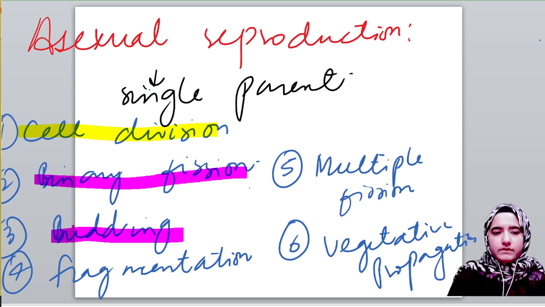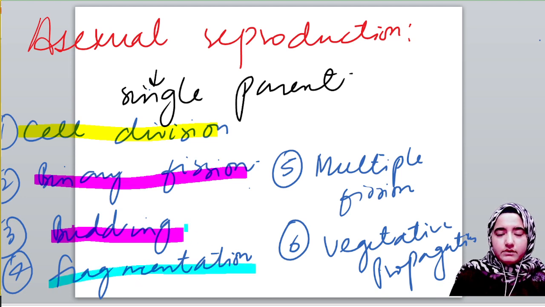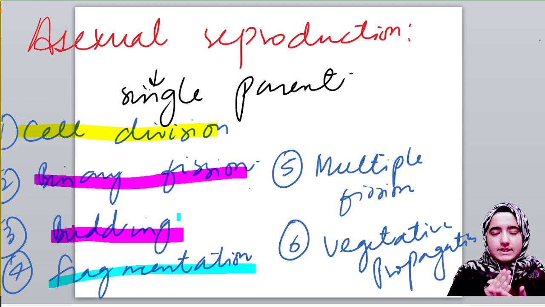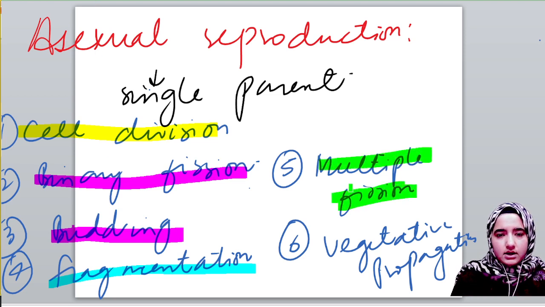Okay, then we saw fragmentation. In fragmentation, a parent organism breaks into pieces or fragments, and each fragment has the capability to grow into a new organism. Multiple fission, as I said, was done by amoeba under unfavorable conditions.